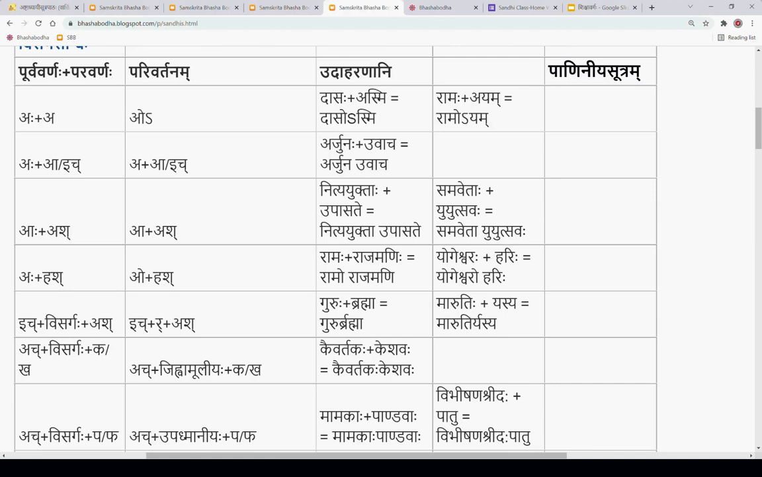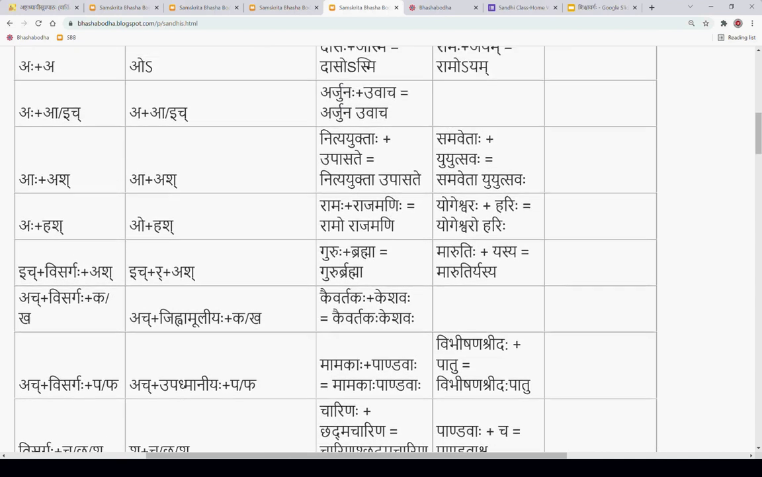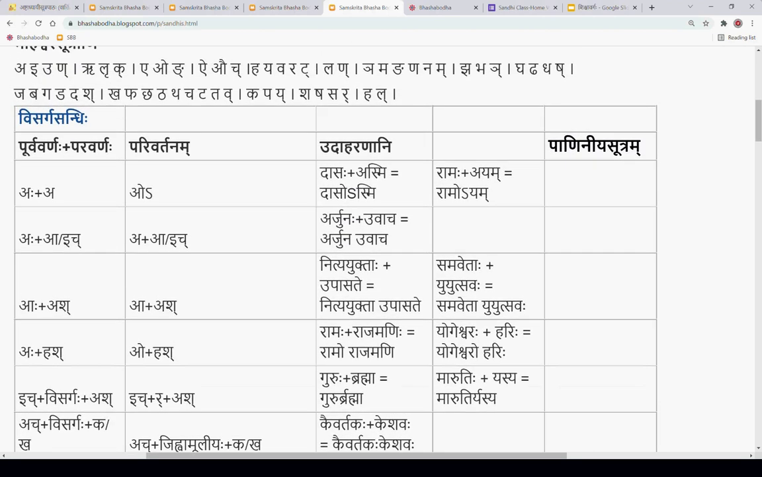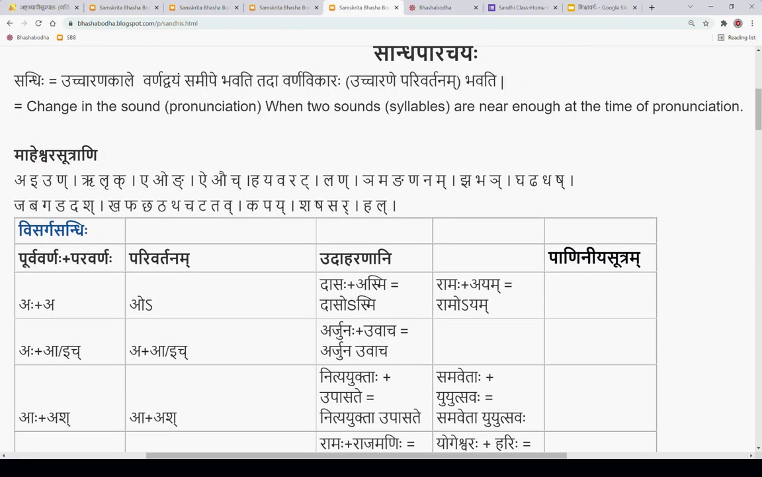Swara sandhi, when two swaras are samipe samvita bhavati tada. Vyanjana sandhi, when two vyanjanas or vyanjana with the swara come, they close. That means one vyanjana is involved there. And the visarga sandhi is when the visarga sound changes, shabdasya parivartanam bhavati tada visargasandhih. It's at the high level.